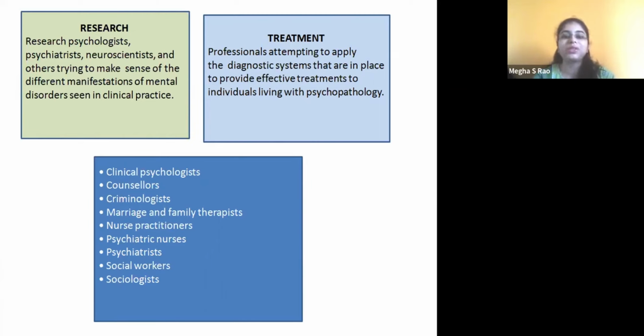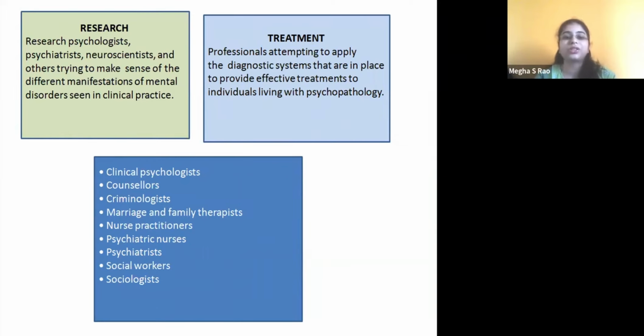Marriage and family therapist, and then nurse practitioners, right? Marriage and family therapist under child pathology, because even how the relationship is between the couple, how the relationship is in the family will also affect the child's development, right? If there is a conflict, if there is a marital conflict, say both the parents are not talking to each other, or there is a separation, or there is divorce, then obviously it will hamper the child's growth and development, and there will be a lot of stress in the child. Therefore, marriage and family therapists are also concerned with child psychopathology.